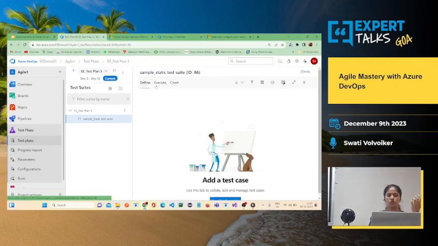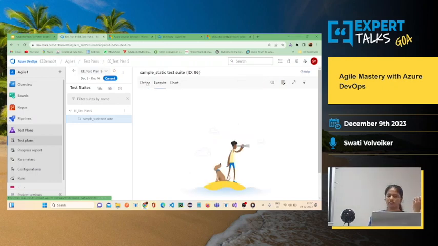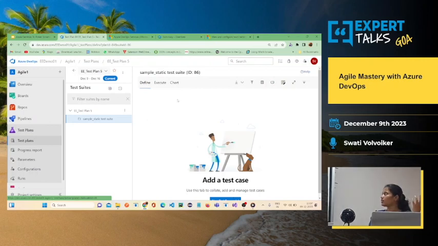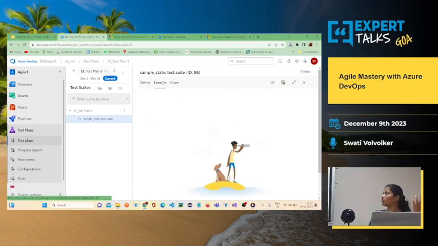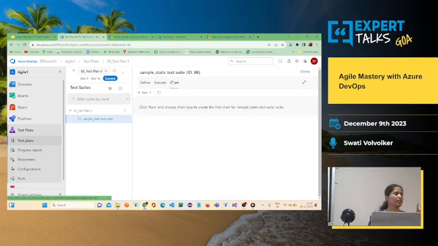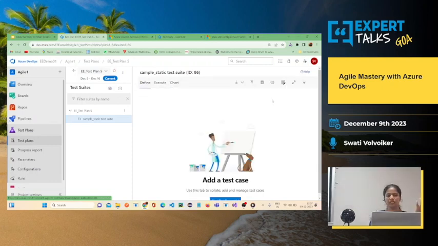Mostly you will find the test lab and test plan placed in different places, but here you can define your own test cases in a single section, and similarly you can execute those test cases under the execute section, and from the outcome you can create the chart and upload it in the dashboard, or you can show it to the clients.